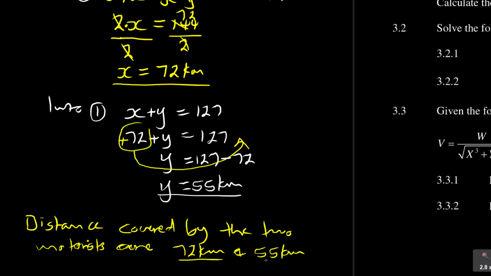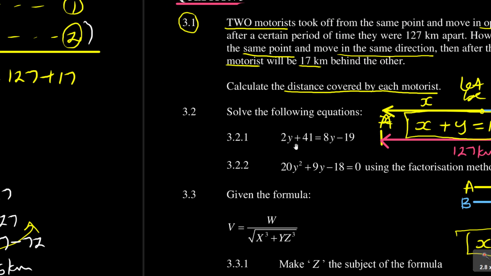So this is the conclusion of everything. So distance covered by the two motorists are 72 kilometers and 55 kilometers.